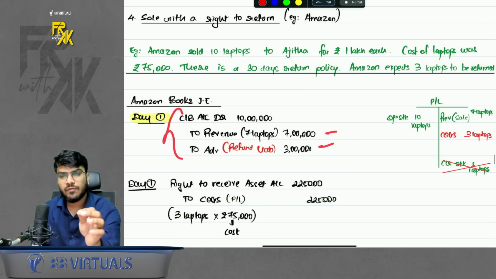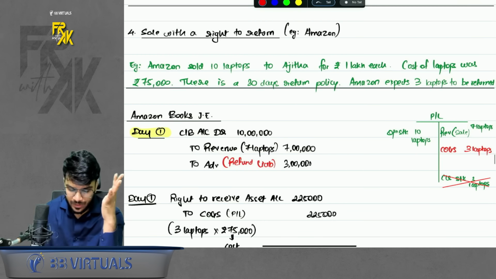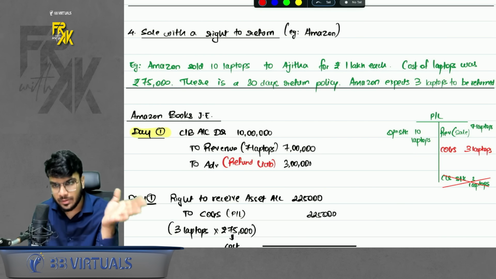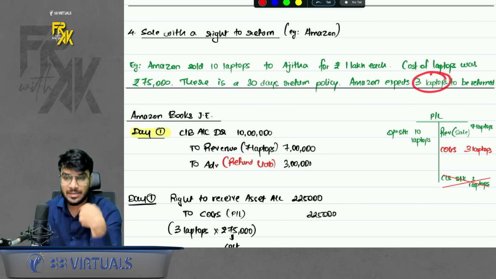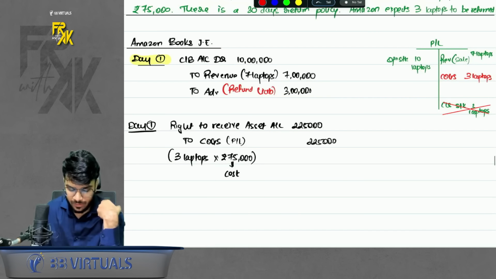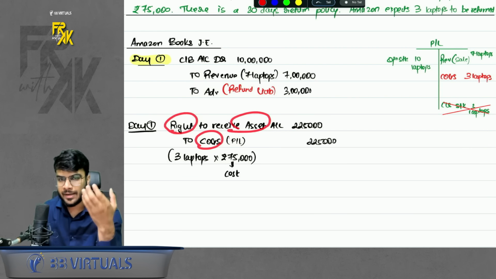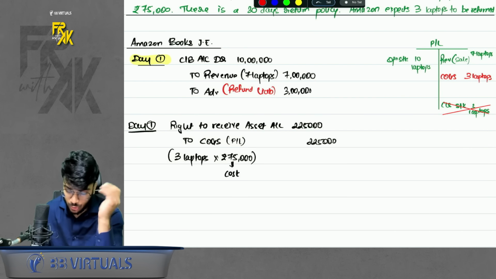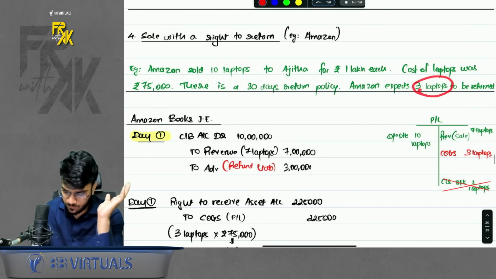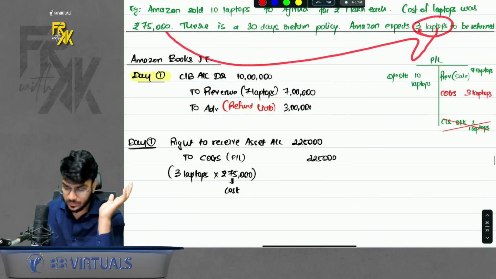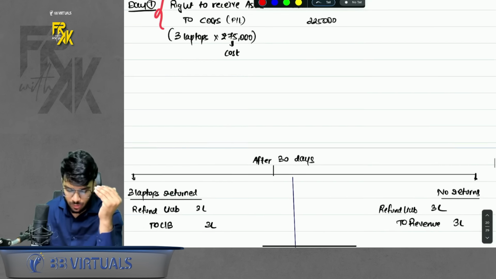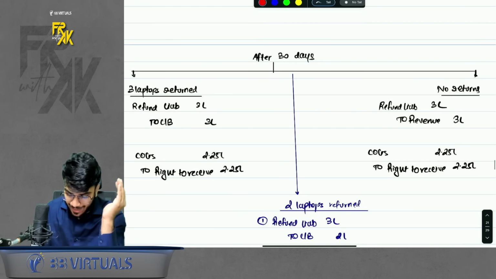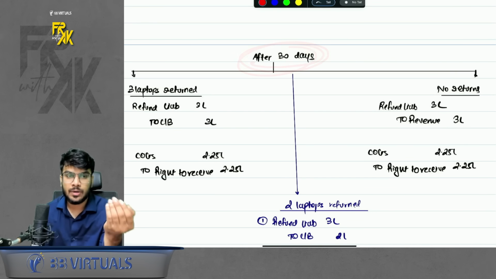Second thing, on day one one more entry will come where Amazon has an obligation to give the money back on return. It also has a right to recover the laptops from the customer. Okay. So it will record the right to receive asset and credit to COGS. Okay. At cost of the asset. So 3 laptops, whatever is the cost, you will record this. Okay. So the second entry on day one is important. Now, what will happen after 30 days? This I have discussed extra. In module it is not discussed.